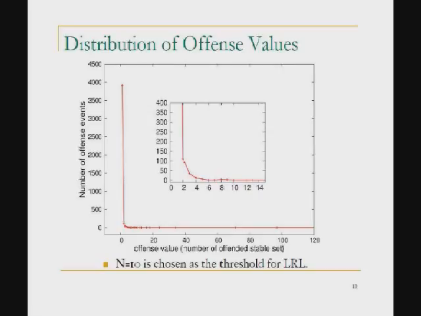This figure gives you the distribution of the offense value from 2009 data. It's a whole year of data from the Route Views Oregon collector. The x-axis is the offense value, how many networks you are offending, and the y-axis is the number of events with this offense value. You can see most of the events have offense value 1 or 2, but there's a long tail over there, and we cut the threshold at 10.